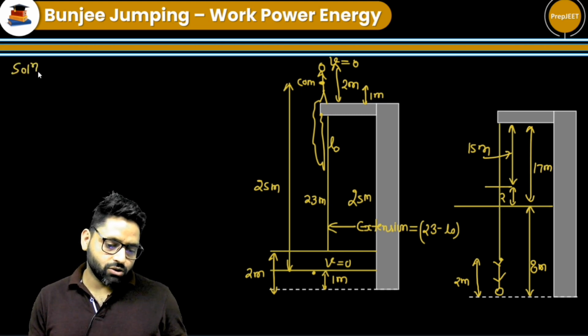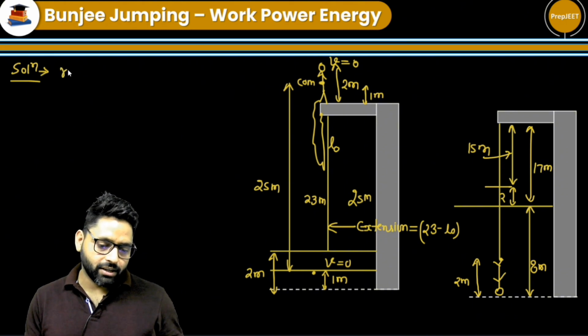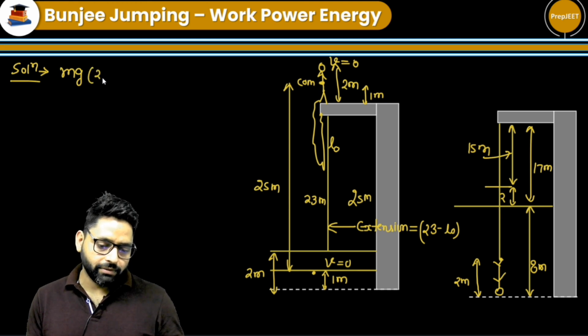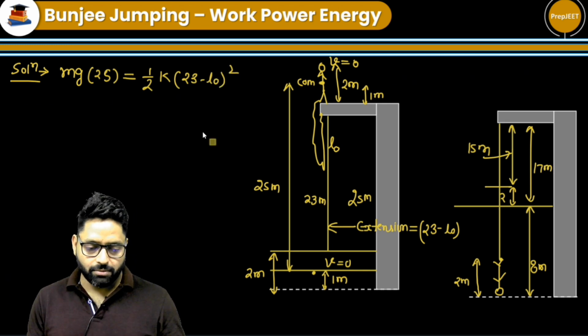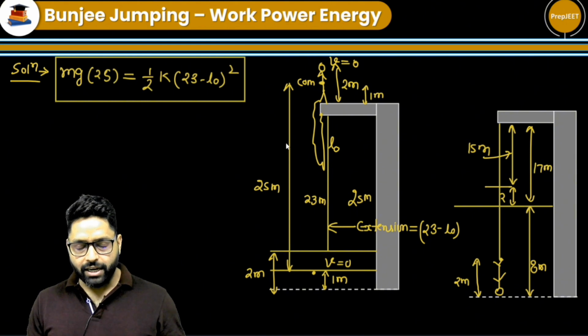So now we start solving this question. We can clearly see the gravitational potential energy is equal to m into g into 25. Her center of gravity descended 25 meters. That is equal to half k into (23 minus L naught) square. The whole loss in the gravitational potential energy is converted into the elastic potential energy of the string.